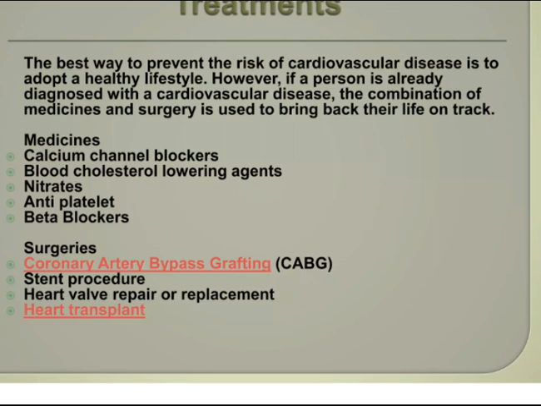Medicines: calcium channel blockers, blood cholesterol lowering agents, nitrates, antiplatelet, beta blockers. Surgeries: coronary artery bypass grafting, stent procedure, heart valve repair or replacement, heart transplant.